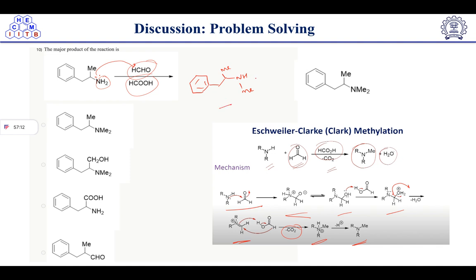It will further undergo the same reaction mechanism, and another methyl group will come over here, and it will become dimethylated, NMe twice. So that's why here the correct answer is option number A. Everything will remain as it is, only on nitrogen methylation will take place. Okay, so just remember this one, methylation will take place.